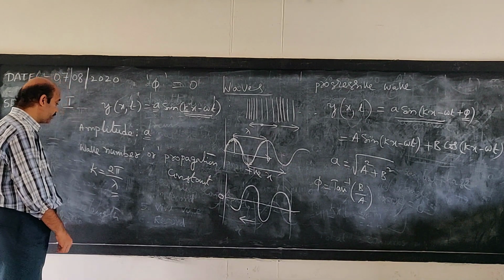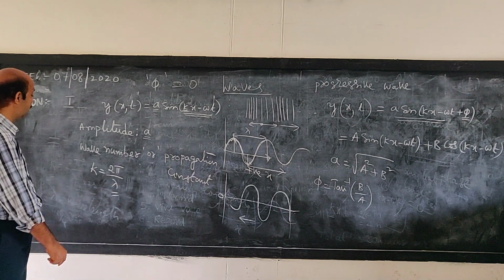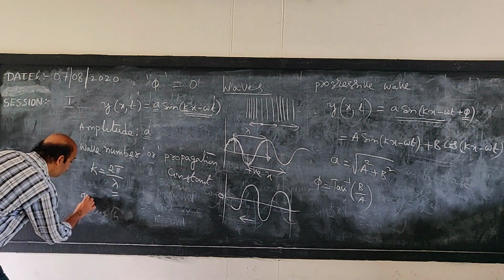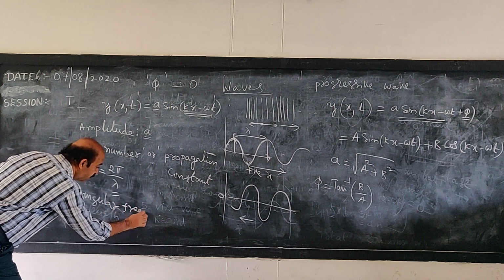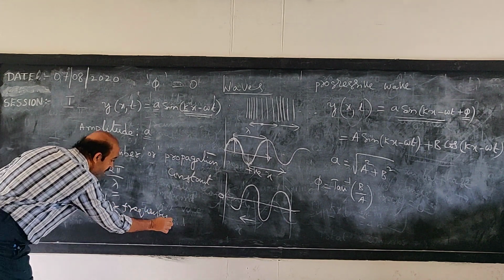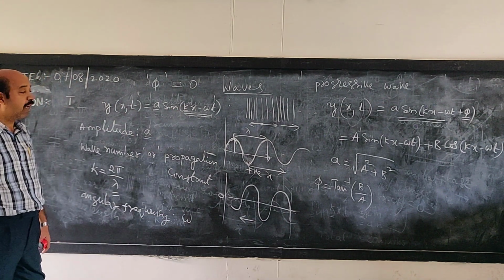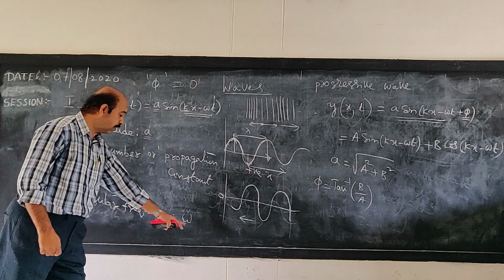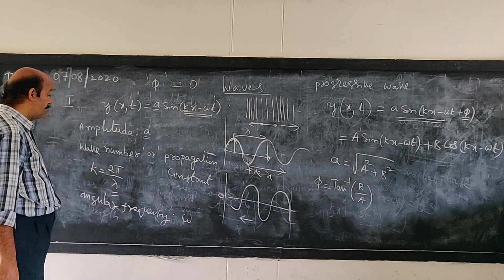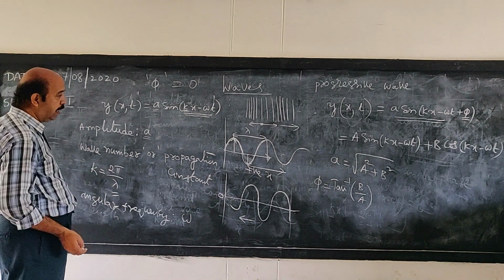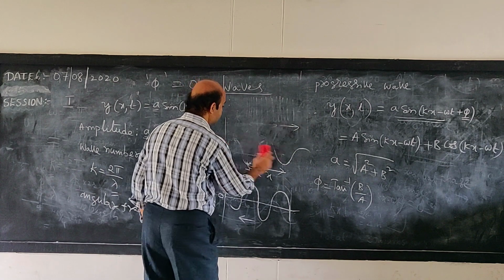And here K is known as the propagation constant. Similarly, omega in the expression is known as angular frequency. You already got this term in first year oscillations, and you know angular frequency is related to the period of oscillation like this.